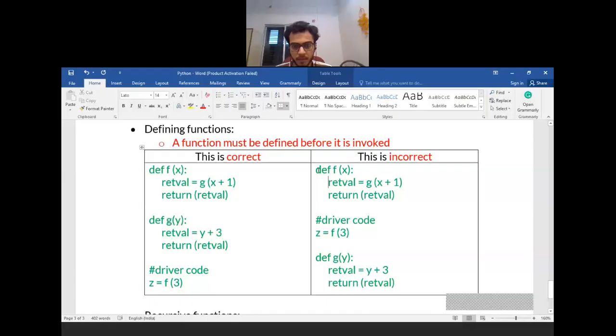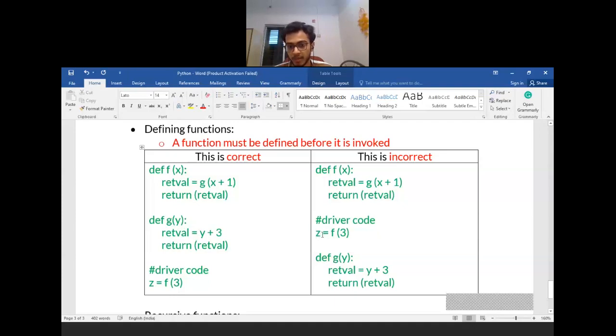Now if you observe this program, the execution starts from the first line itself. It digests that f is some user defined function. It goes on further, then there is a driver code. Since there was code, it starts executing and calls the function f. Because the execution did not go further, the interpreter could not know that there exists a function called g.